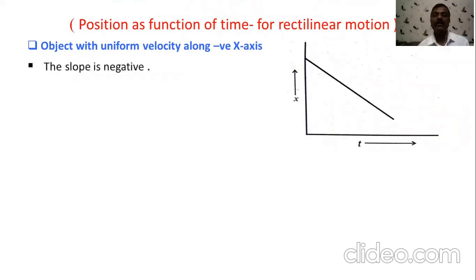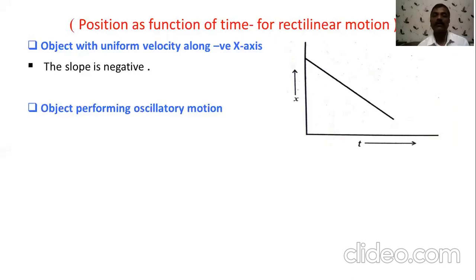Okay, so you will find here the slope is nothing but the velocity, but it having a negative value. The third type of graph, that is case 4, we can say, is related to the oscillatory motion.